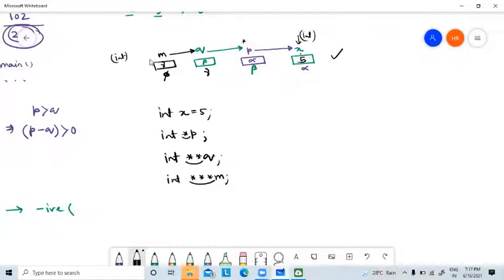But what is the meaning? Why am I declaring 3 star, 2 star, 1 star? Why? Any guess? Or if you know, then please tell me. Any guess why I have to use 1 star for this normal pointer, 2 star for this pointer to pointer, 3 star for this pointer to pointer to pointer? Why? Any idea?